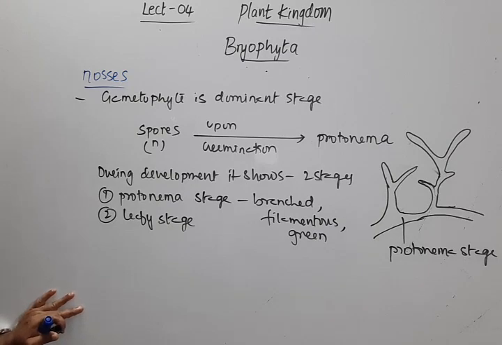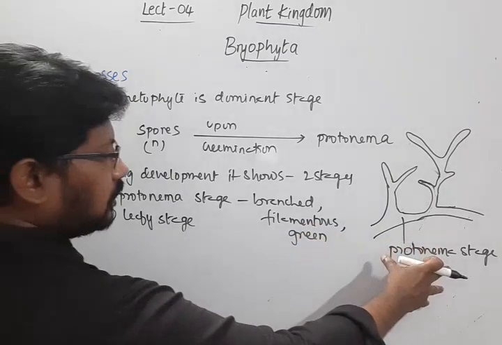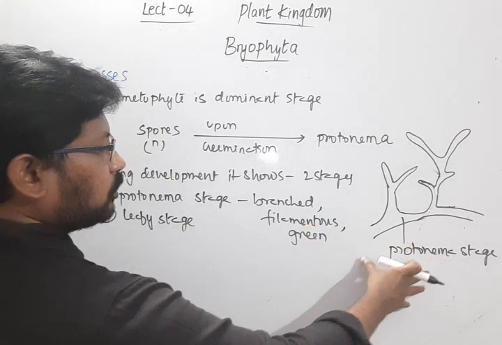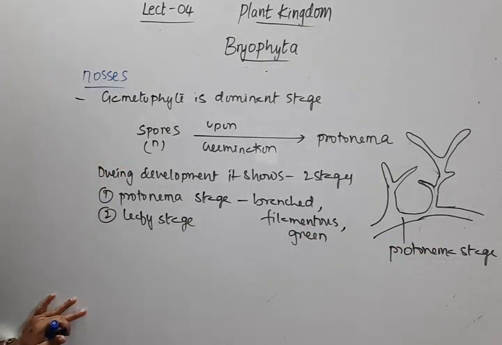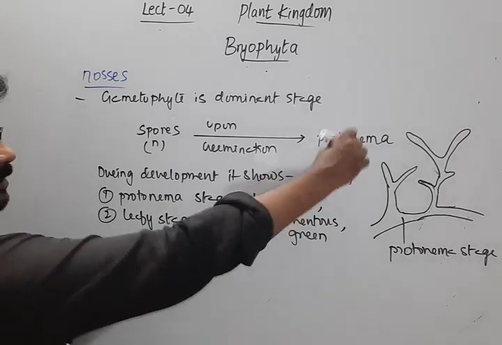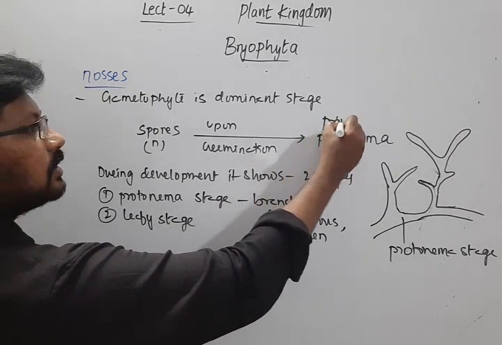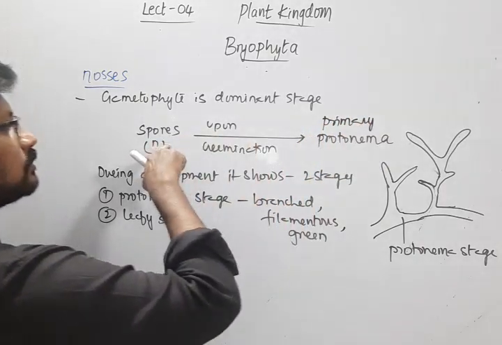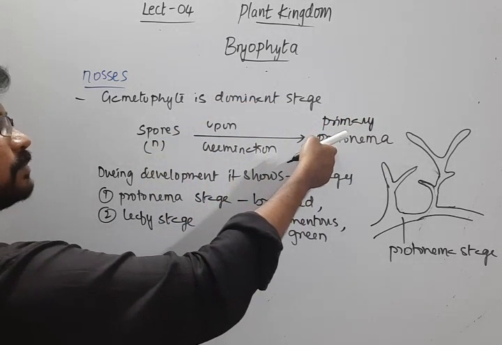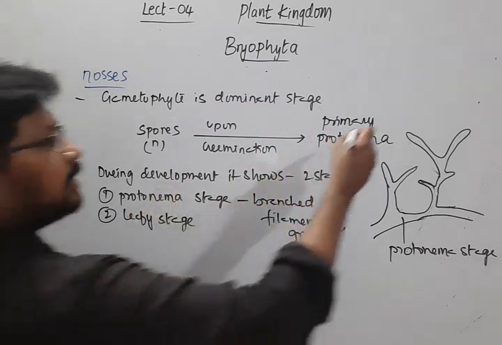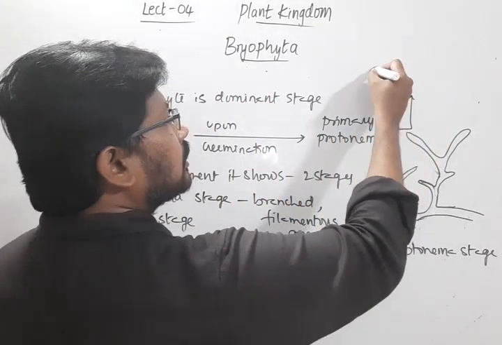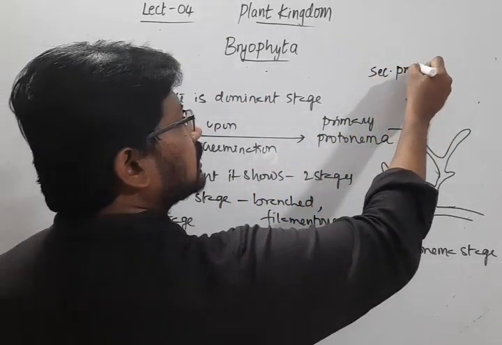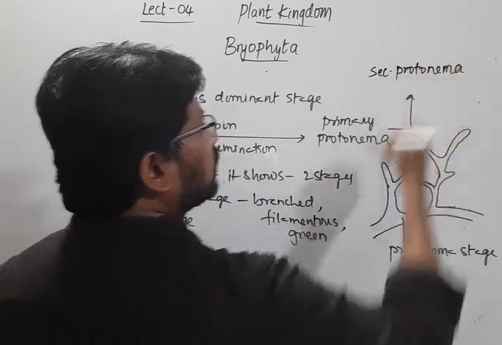Then, after some growth, the primary protonema later becomes the secondary protonema. Spores directly form primary protonema. The primary protonema later becomes the secondary protonema.